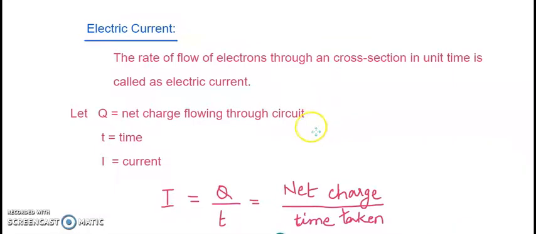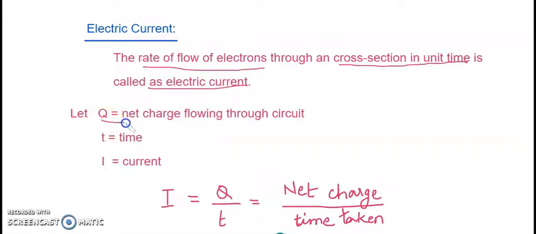Now, electric current. What is electric current? The rate of flow of electrons through a cross section in unit time is called electric current. It means the number of electrons flowing through that particular part of the electric circuit in a particular unit time is called electric current.